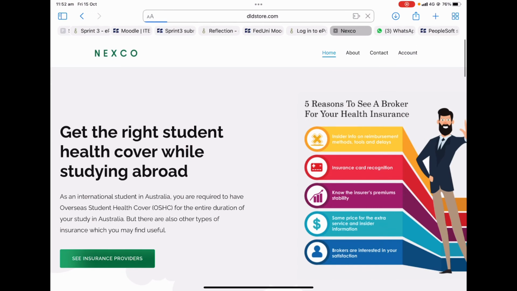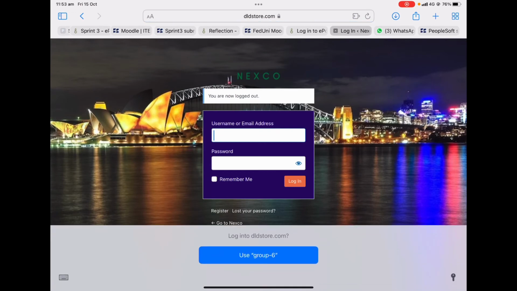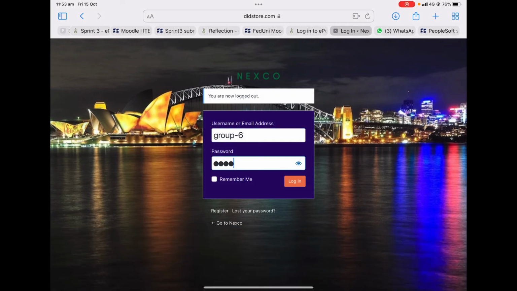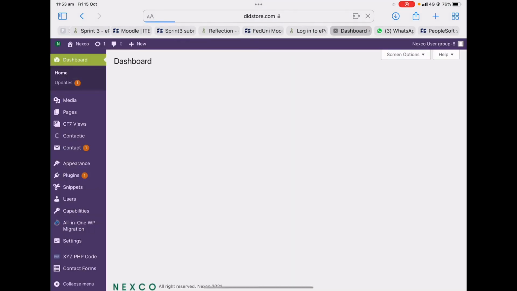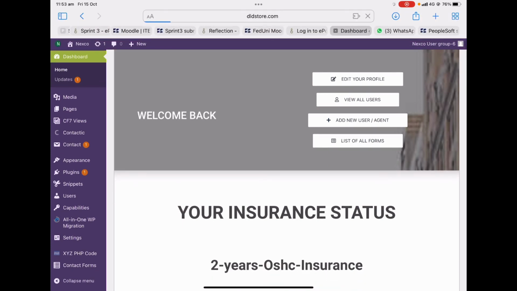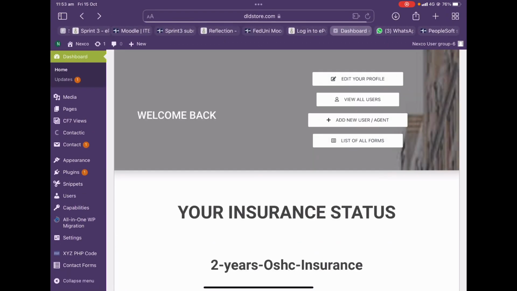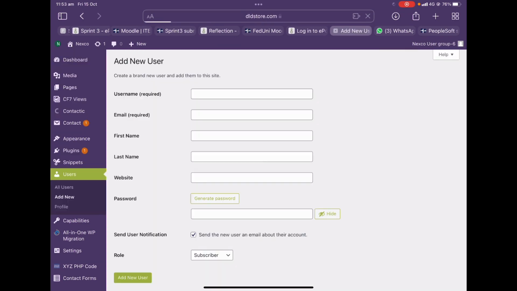And this account, I can show you the password for that. Login for admin, because I was working on some part of admin. User story group 6 is already filled in. Group 6, and the password is 7415. Login, and this is the login page for that. You can view all the users who logged in, and you can add new users from here.